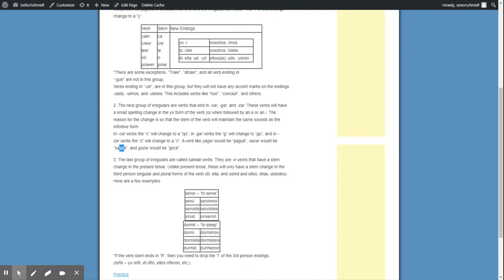Same thing with gar verbs like pagar or jugar. Okay, you add that U in. So pagar would be pagué with the U.